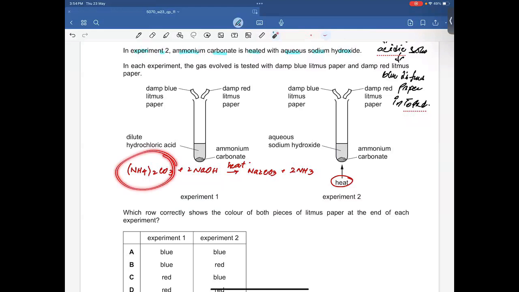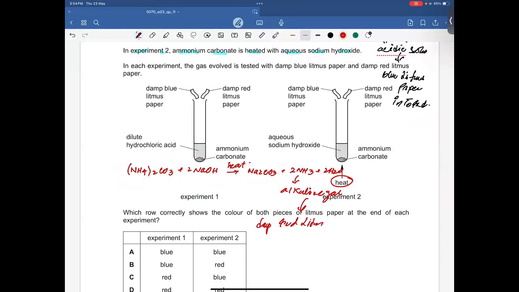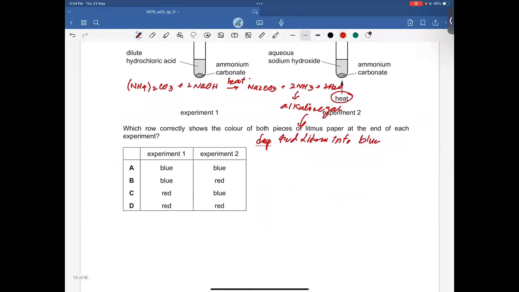When any ammonium salt reacts with any alkali, always salt, water, and ammonia gas are given, right? Since ammonia is an alkaline gas, it changes damp red litmus into blue. In experiment 1, it's going to be red. In experiment 2, it's going to be blue. So I believe C is going to be the right answer.